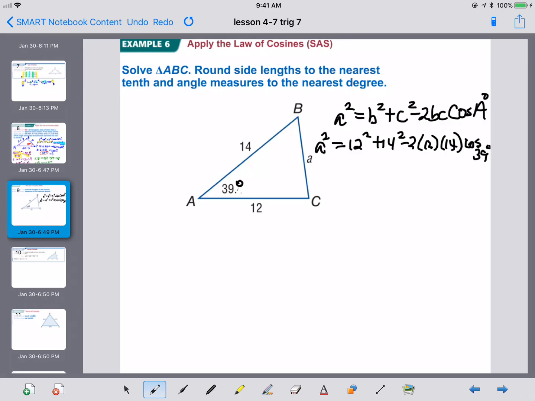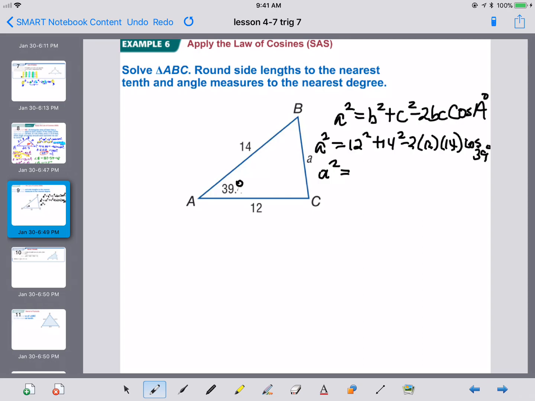What's really nice about this way, when you have the angle, the order of operations is not as much of a problem as it was before. It works out a little nicer, okay? So we get a squared equals